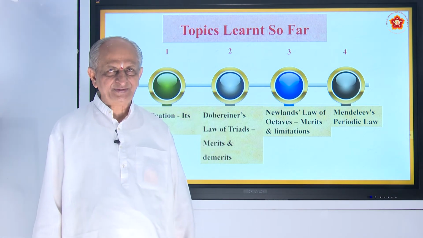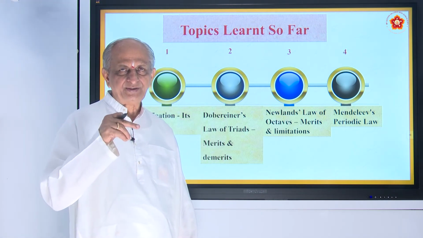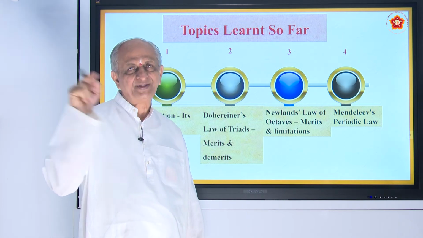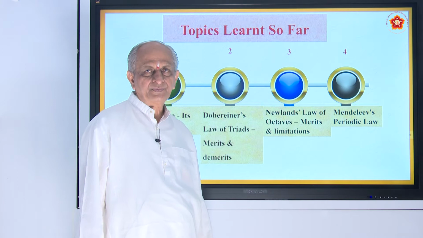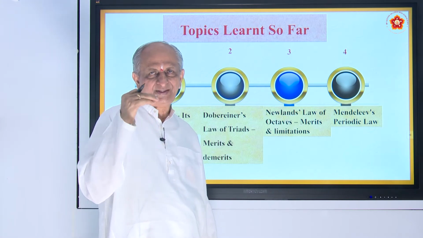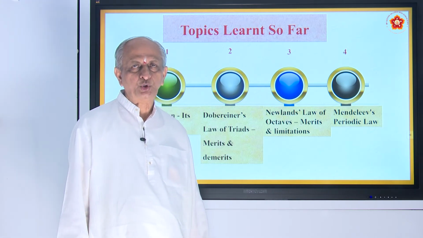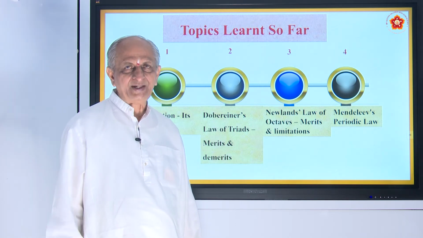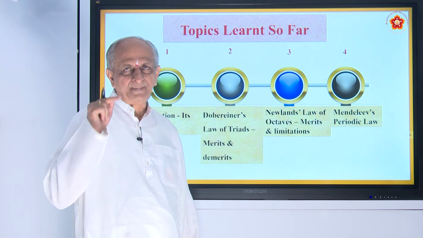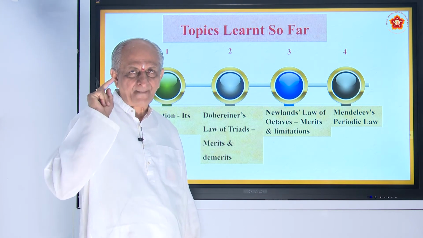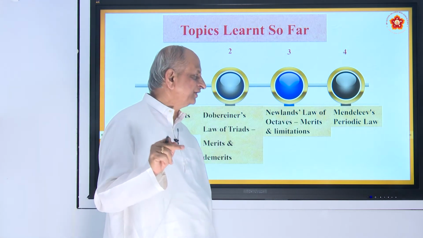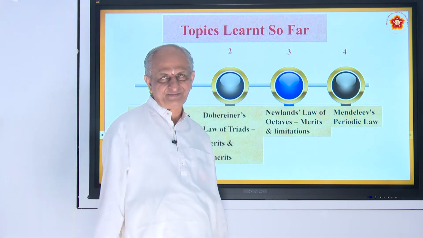The law says when the elements are arranged in increasing order of atomic masses, their properties also show some regular gradation. He defined it as: the properties of elements and their compounds are the periodic functions of their atomic masses.